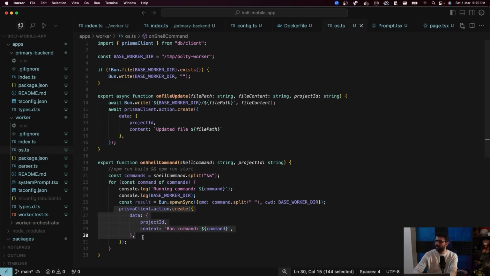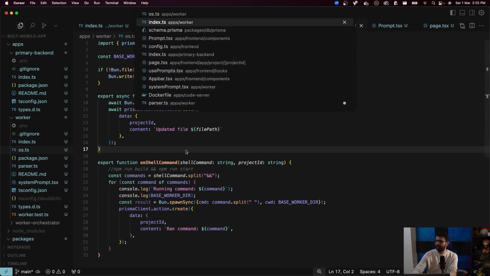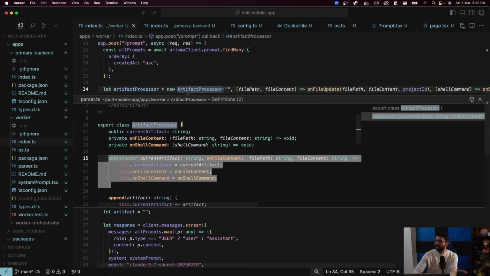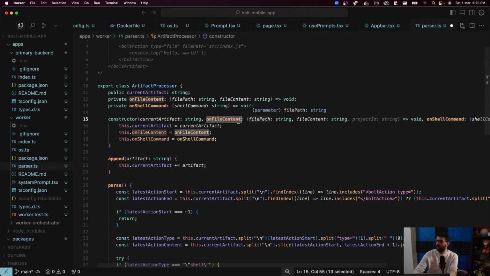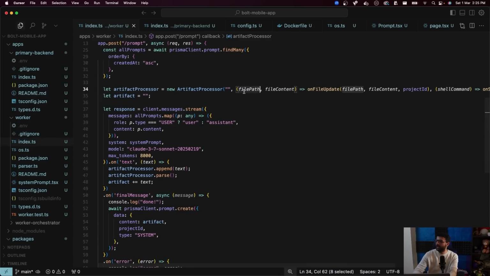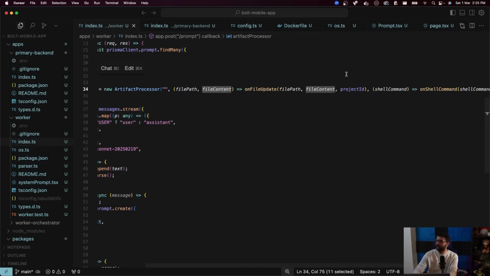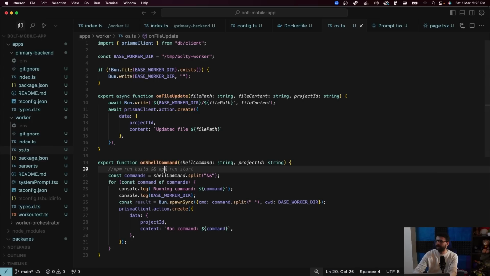Same thing needs to be happening here. But the artifact processor doesn't know about the project ID. Either we can add project ID here, or this can call on-file update only with file path and file content. And here we get the file path and file content, and we call it with file path, file content, and the project ID, so that it fills the actions.